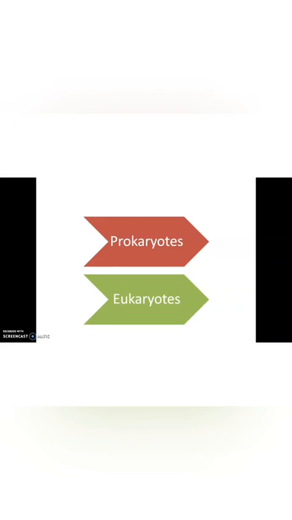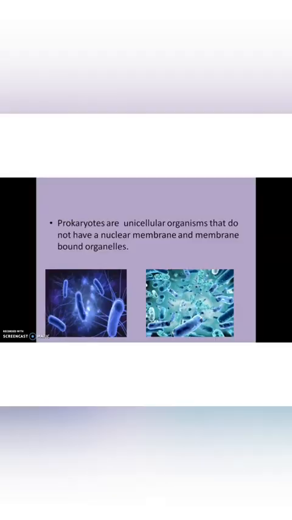Pro means primitive, karyotes means organisms. Like that, eu means new, karyotes means organisms. Why are prokaryotes termed primitive organisms? Well, considering the origin of life on earth, prokaryotes are considered to have evolved before the origin of eukaryotes. That's why we use the term prokaryotes, or primitive organisms.